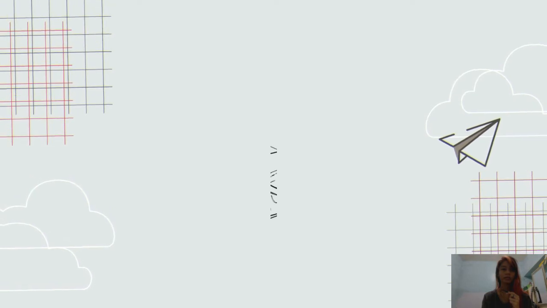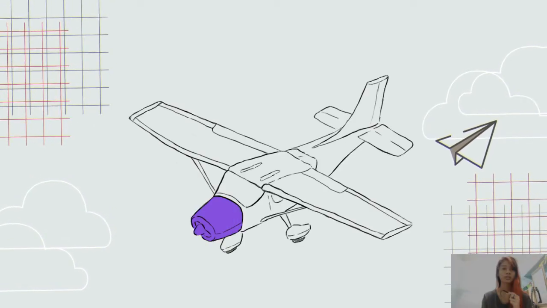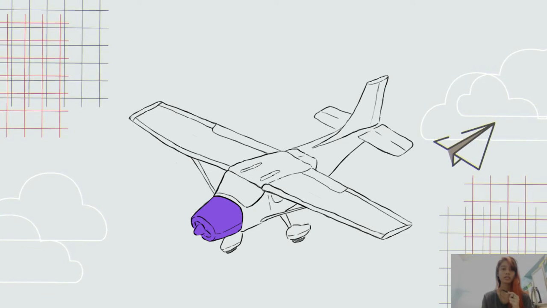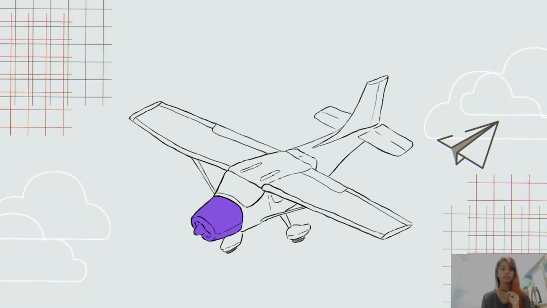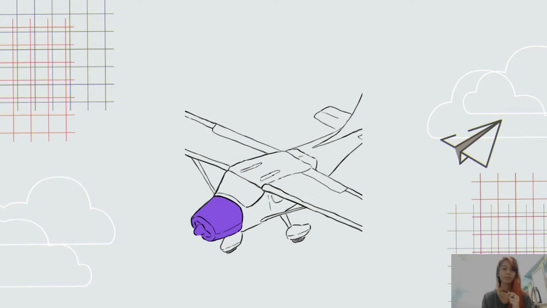And lastly, the power plant is what enables the airplane to move forward. It consists of the engine, which provides power, and the propeller, which uses that power to turn and generate thrust for the aircraft.